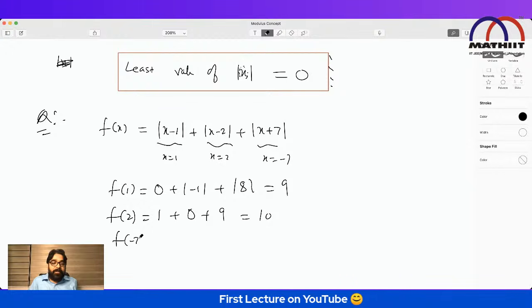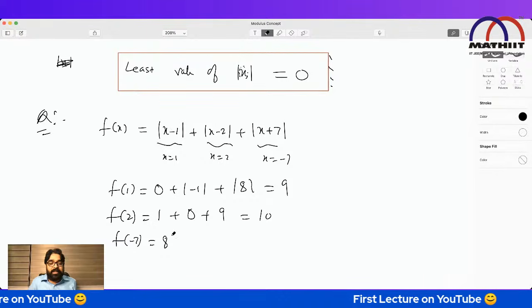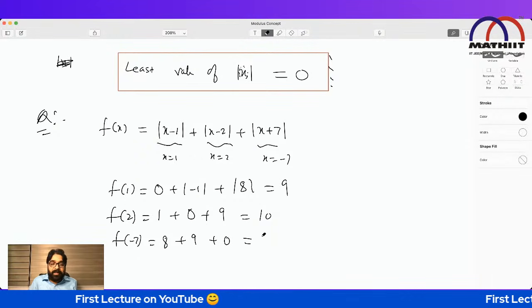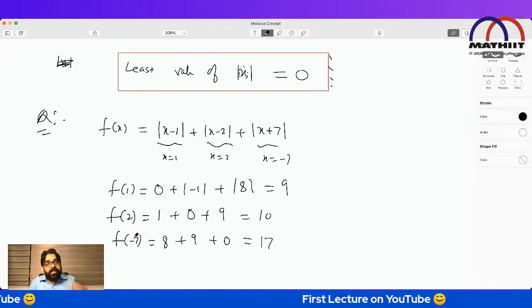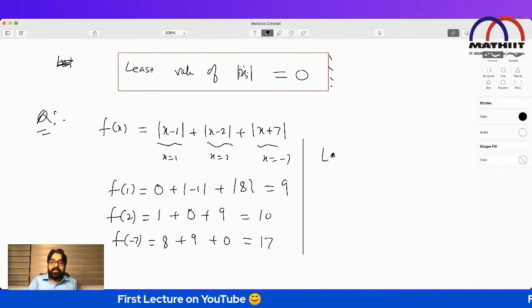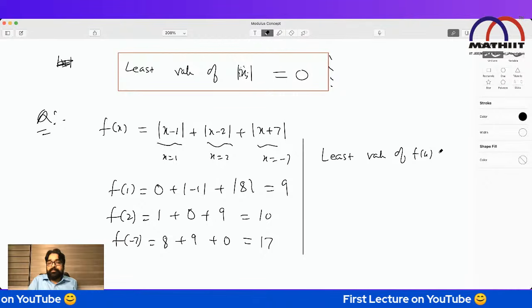Find f of minus 7: mod of minus 7 minus 1 is minus 8, so 8, plus mod of minus 7 minus 2 is minus 9, so 9, plus 0, that is 17. Out of these three, which is the least value? 9. So the least value of f(x) is 9.